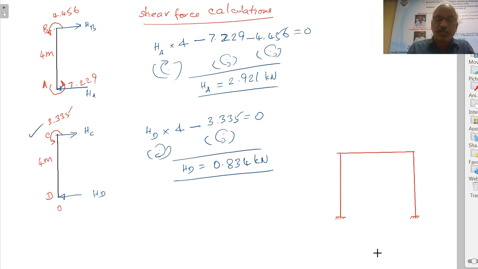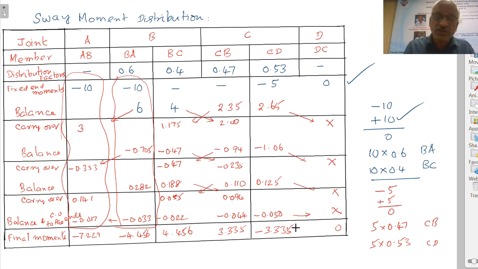So that is how we will have to find out the reactions. Suppose lateral loads are given, we have to take those loads also into account and find out the reactions accordingly. Now here there is no horizontal force on the columns, therefore if it is there, that has to be accounted. That is the only difference. That's all. Now, so these are the shears and these are the moments for the assumed values of the moments.